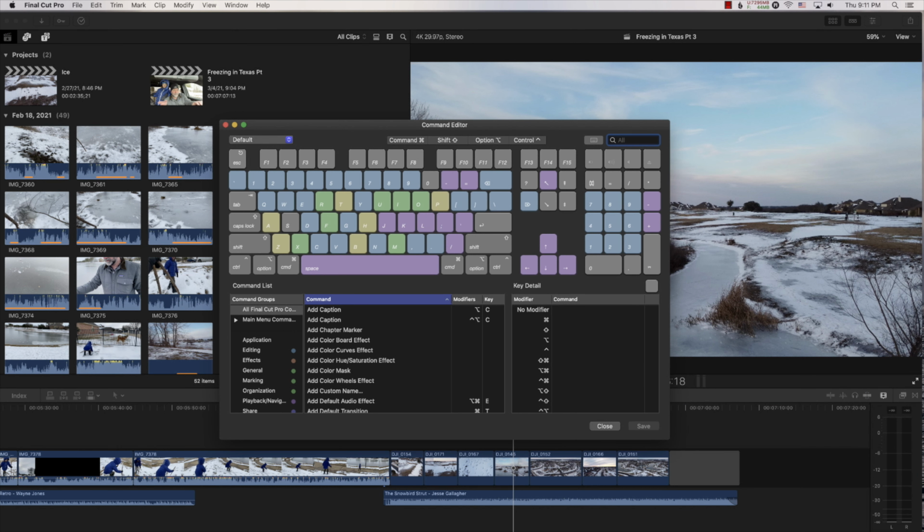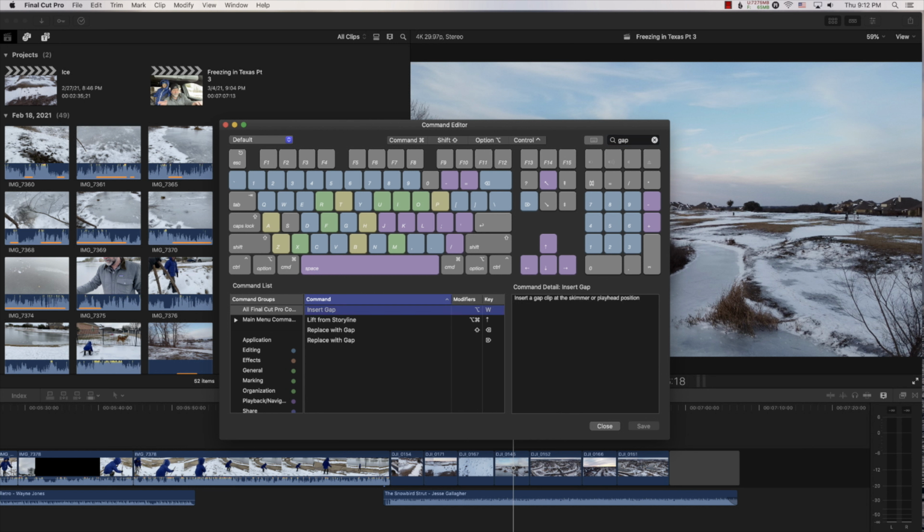So there are two shortcuts that I use quite a bit. One is Gap. I always like to put a gap at the beginning of the video and one at the end. And also another one is Keyframes. So up here in this search bar, type in Gap. So you see right here the keyboard shortcut for insert gap is the modifier Option W. Well, that's kind of a pain to have to always press these two buttons every time you want to make a gap. So what I want to do is just make it the letter G.